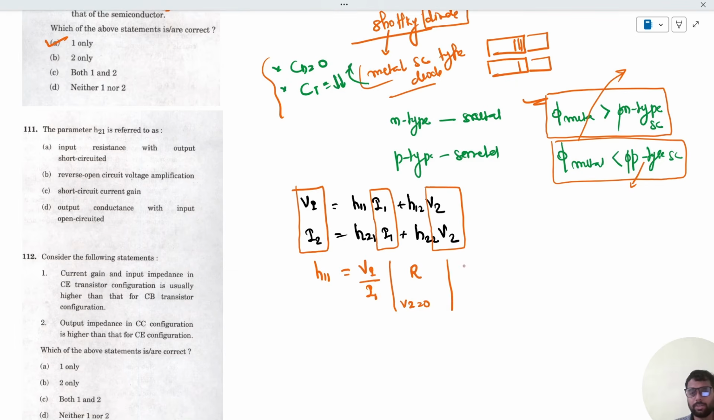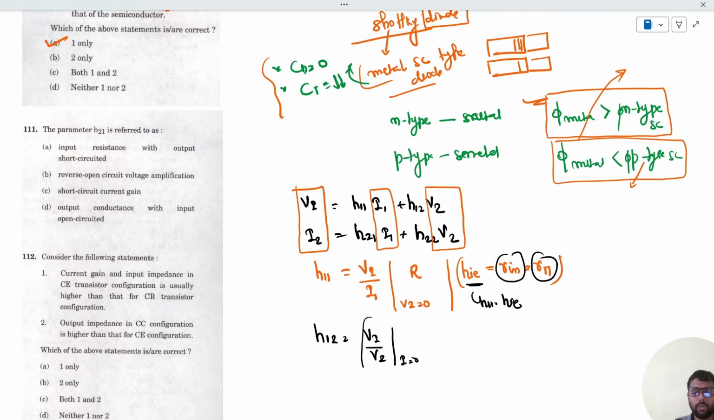In a transistor, this is known as HIE. Also remember it as the input resistance Rin, and in high frequency we call this R pi. Remember the terminology: H11 is called HIE, R input or R pi. Similarly, if we talk about H12, it is nothing but V1 upon V2 given I1 equal to 0. And V1 upon V2 is what? Voltage gain would be output upon input, V2 upon V1. But V1 upon V2 is the reverse voltage gain.